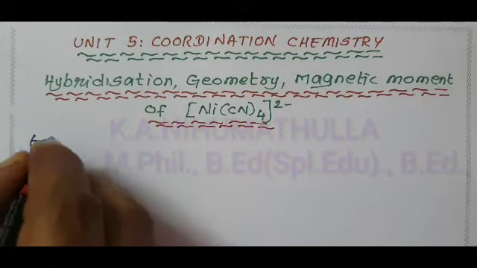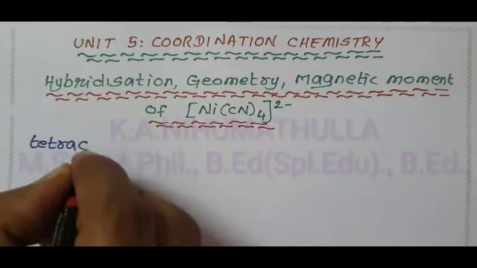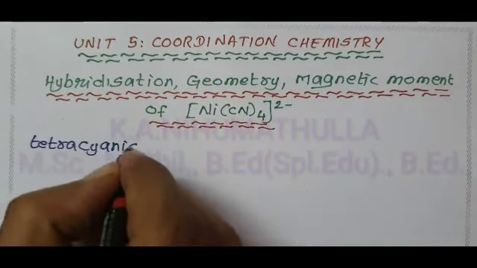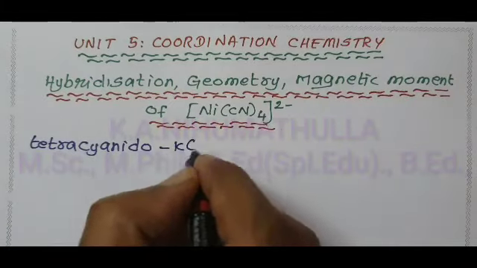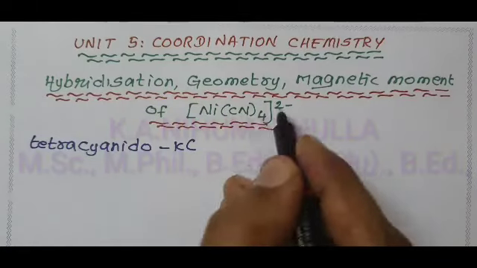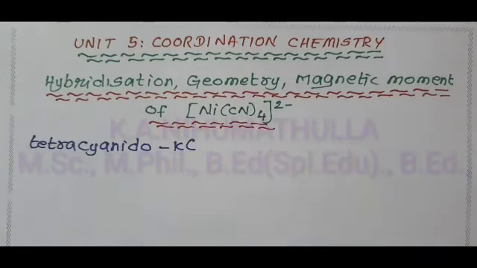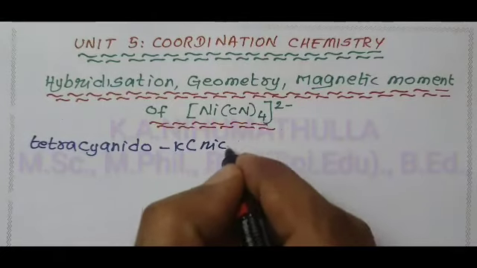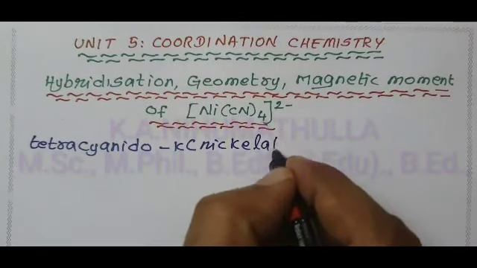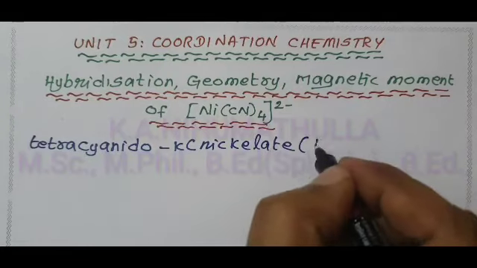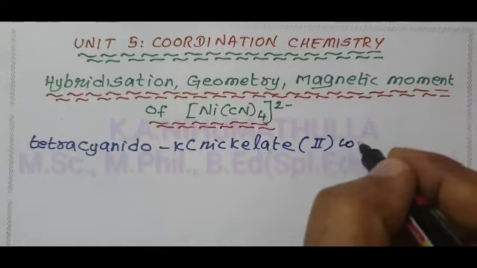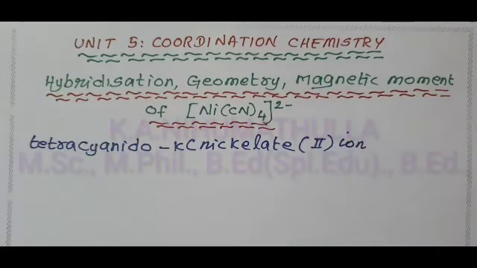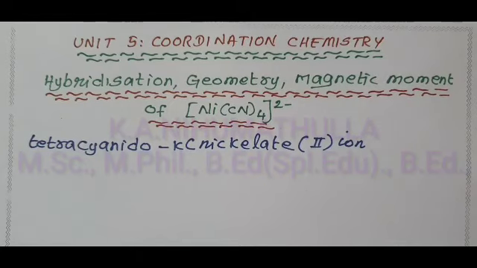Tetra cyanido-kappa C. It is an anionic complex, therefore the name ends with -ate: nickelate. The oxidation state of nickel in this complex is 2, and the name ends with ion. Tetracyanido-kappa C nickelate(II) ion.